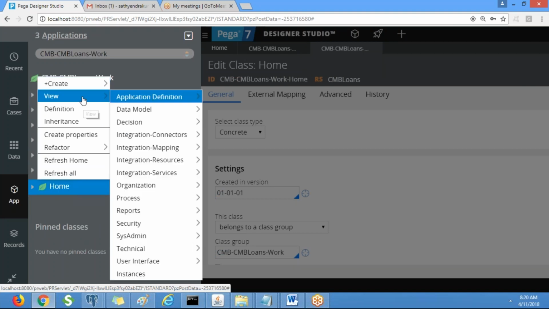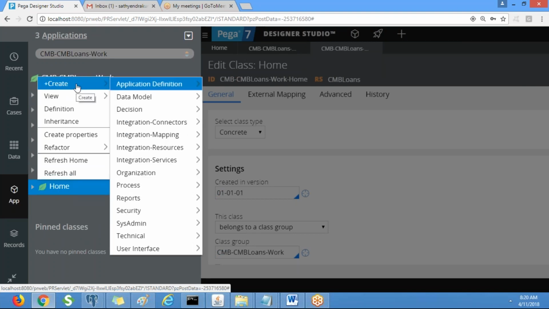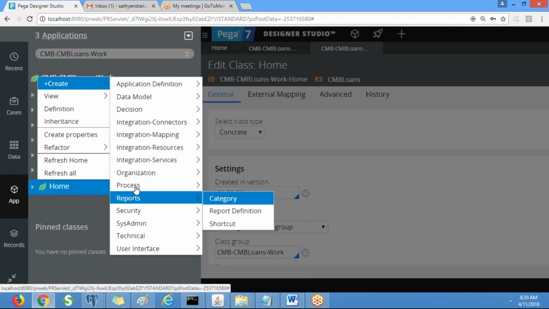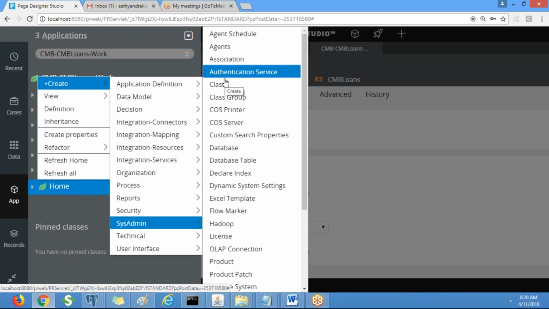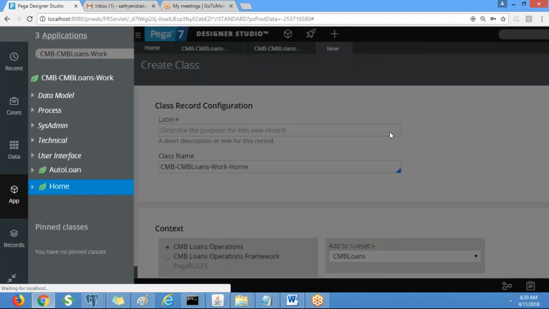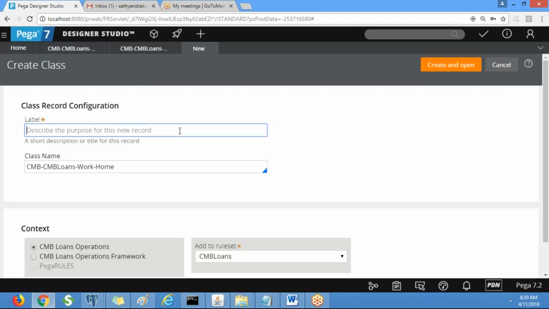Okay. So we are going very slow, right? So not down. Create sysadmin class. This is equity loan.